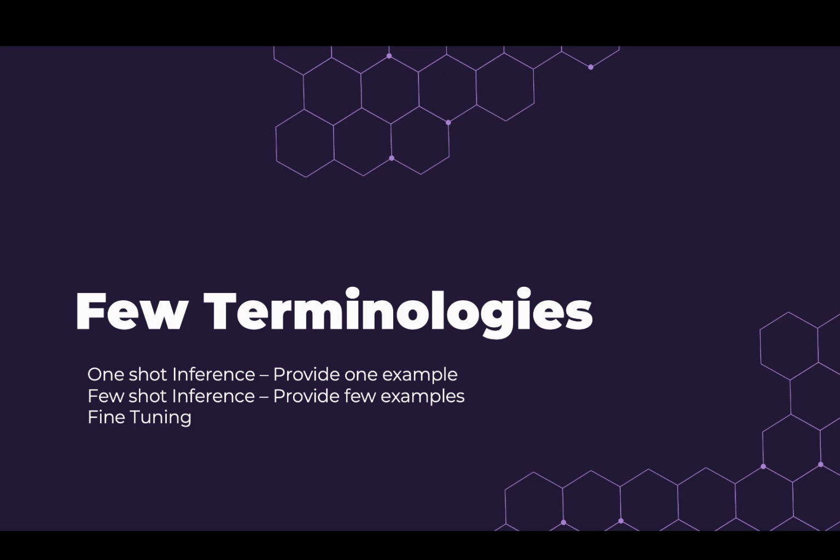Now what is fine tuning? Fine tuning means that we are adding features to the generative AI. Just like, for example, we have created a dish, something sweet like gajar ka halwa.